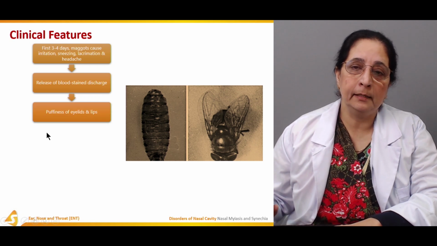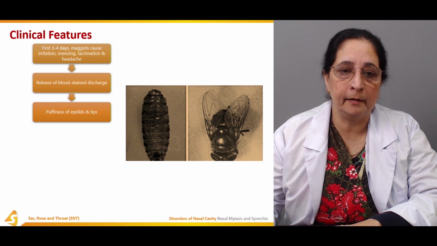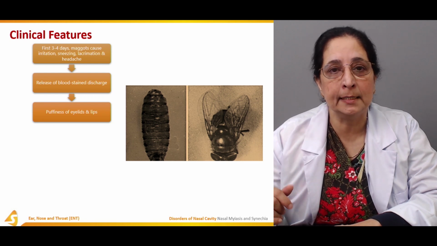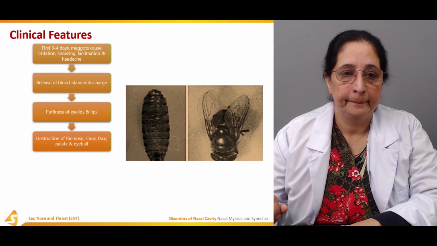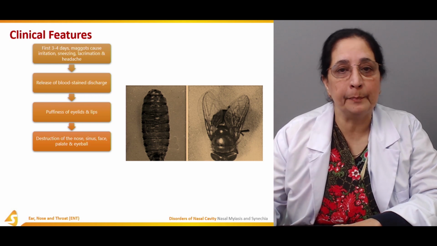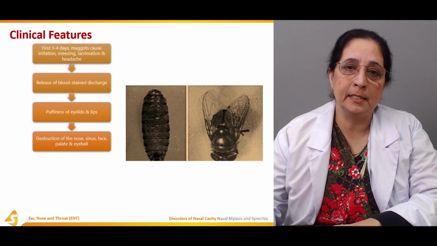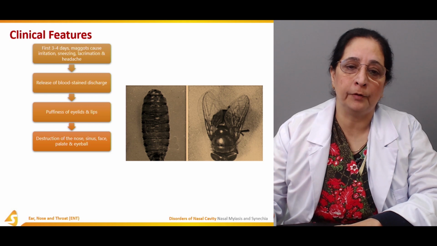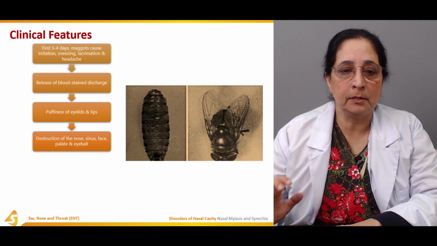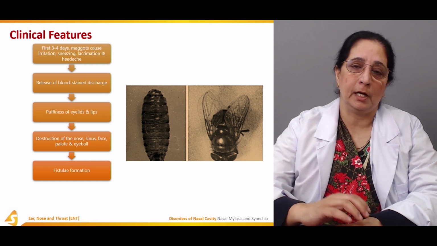After that, the condition becomes severe, and there is puffiness of the eyelids and lips. There is destruction of the nose, sinus, face, palate and eyeballs, meaning destruction of different tissues. Fistula formation occurs.